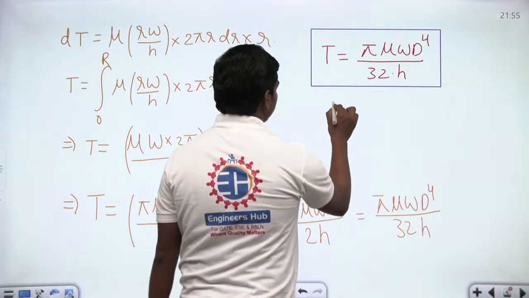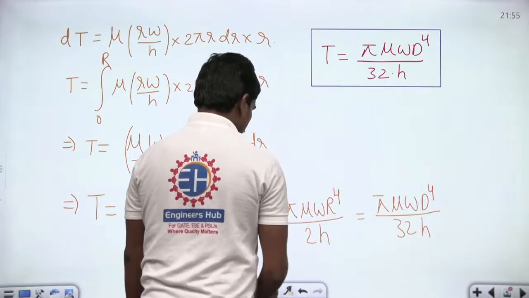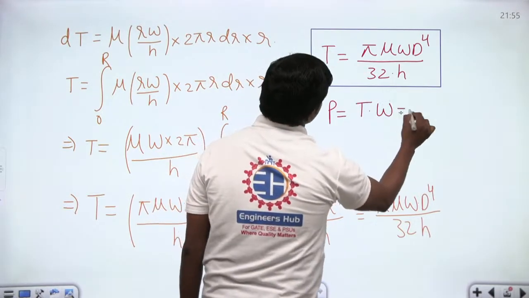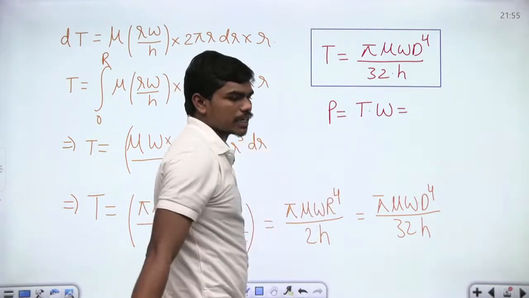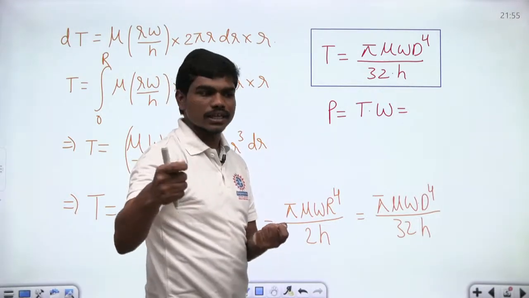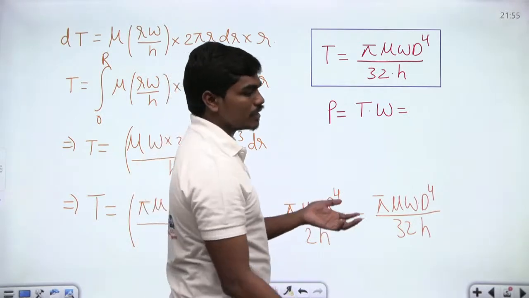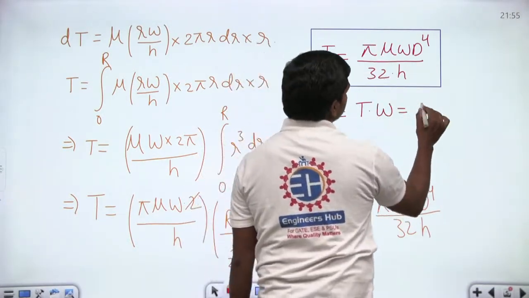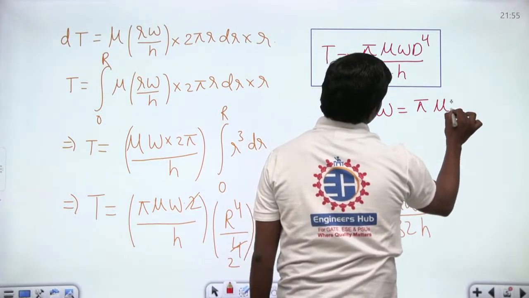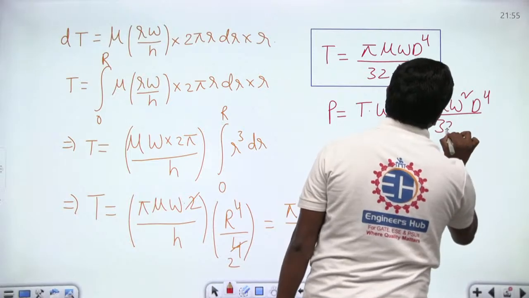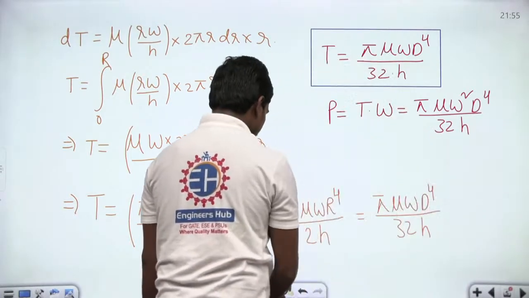So power is nothing but torque into omega, correct? And this is your total torque, and omega is just a constant anyway. If you take any point, the angular velocity will be the same, but depending upon the radius, the linear velocity varies, correct? So power is nothing but torque into omega. So if you multiply this expression with omega, that's it, pi mu omega square d power 4 divided by 32h. Okay, this is what you will be having. Clear?